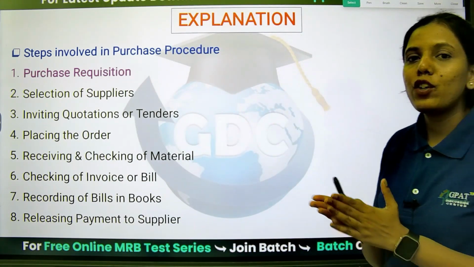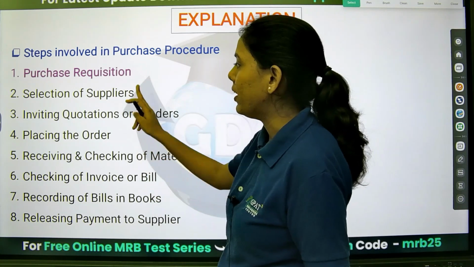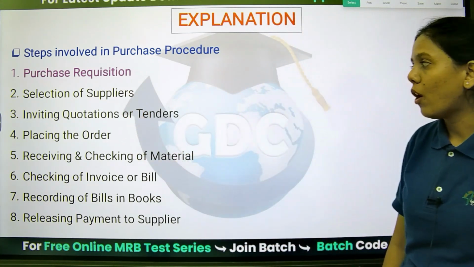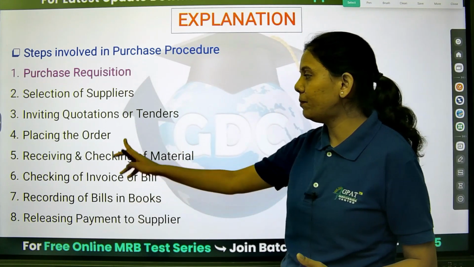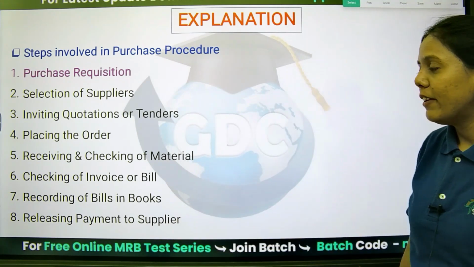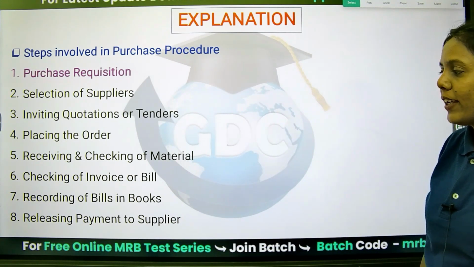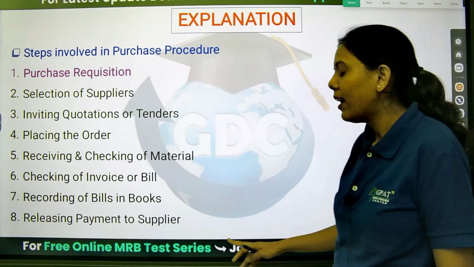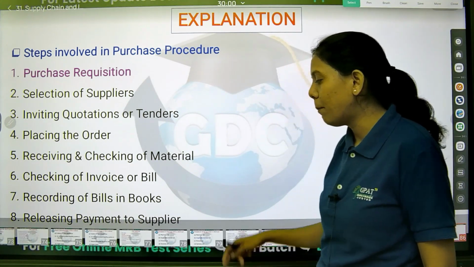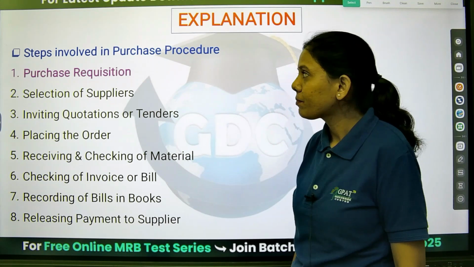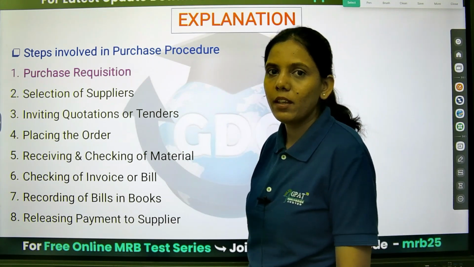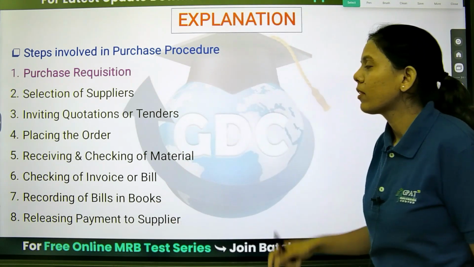Then next is selection of supplier. Which suppliers will be there? Inviting quotations or tenders. Then placing the order. Then we have to receive and check the material, check the invoice or the bill, record the bills in the book, and release payment to the suppliers. So these are the various steps in the purchase procedure.